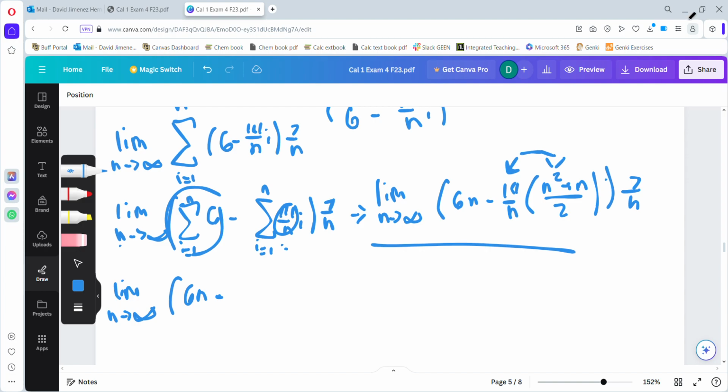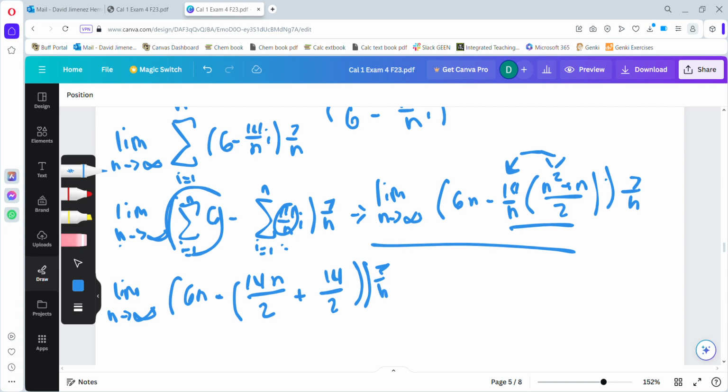Multiplying these two out once again is just going to give us 14n, as these two n's on the top and the bottom will cancel out, and then over 2, and then plus 14 over 2. Again, just multiplying this 14 over n times this n squared plus n over 2. So it'll give us just these two terms here. And what we want to do next is multiply in our 7 over n that we had.